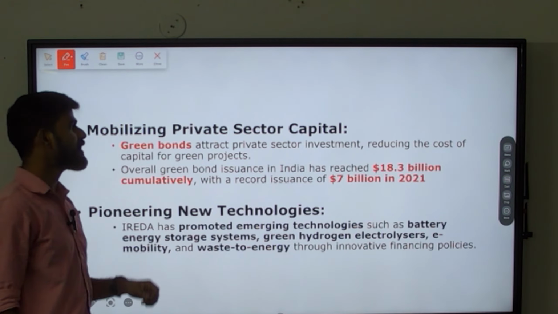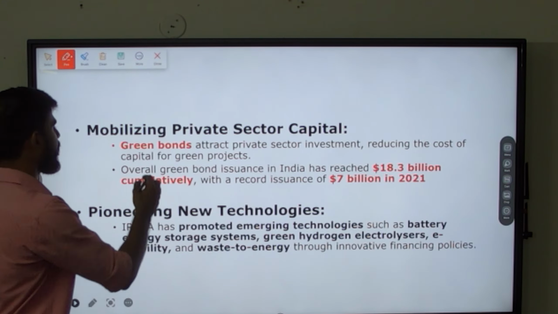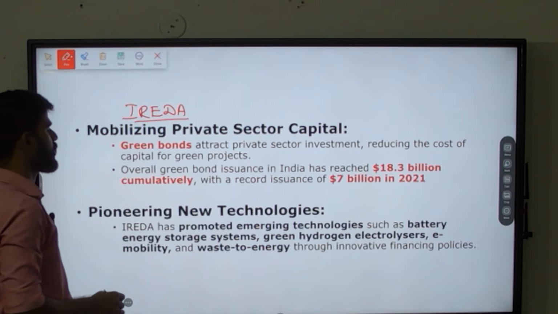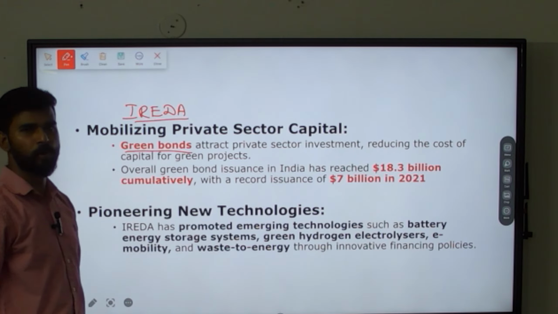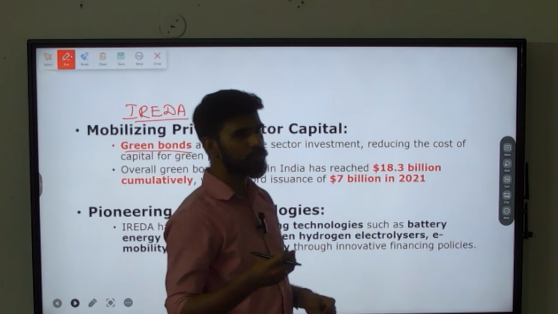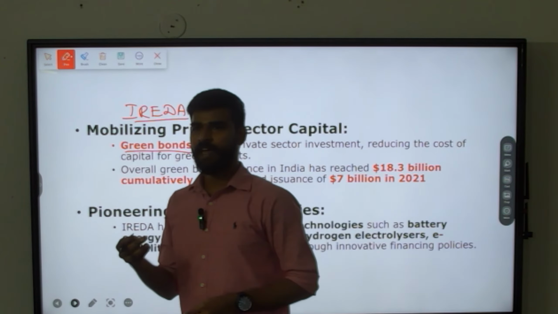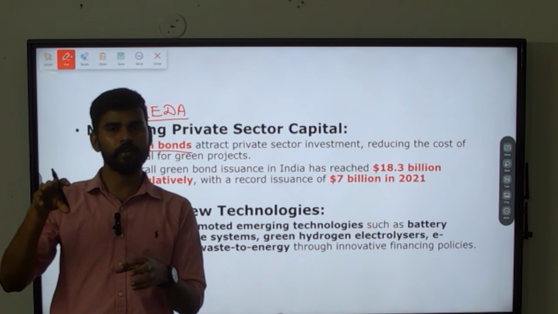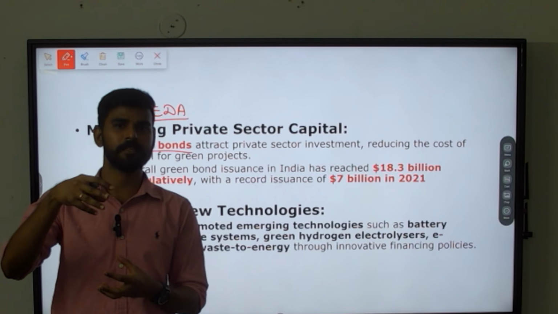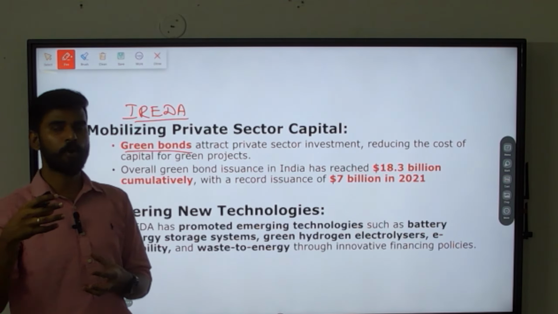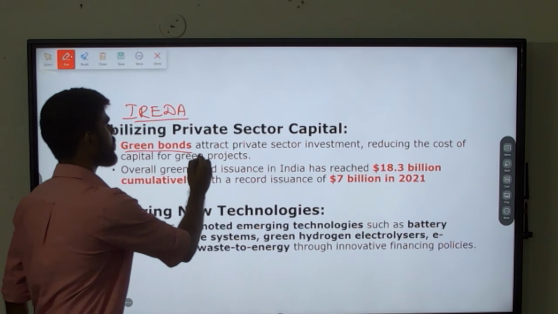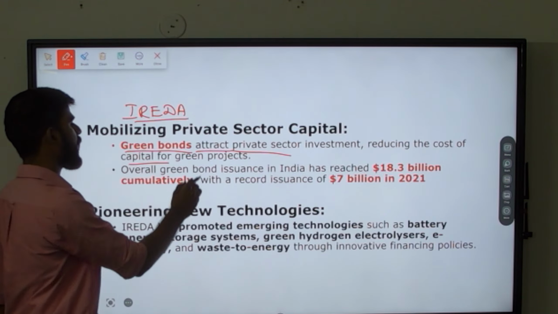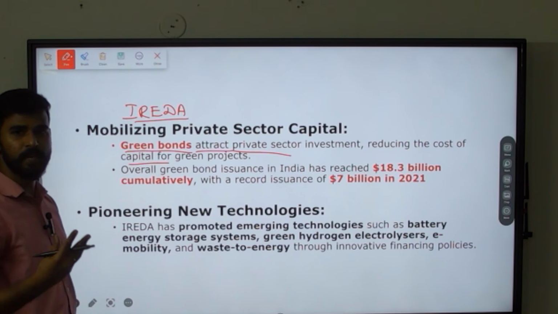Next, mobilizing private sector capital. This is also done by IREDA, the Indian Renewable Energy Development Agency. They are releasing something called green bonds. So what are these green bonds? These green bonds are one of the financial options where the money raised from the investor will be solely or completely used for those projects which will create a positive impact on the environment. Such bonds are called green bonds. These green bonds attract private sector investment, thus reducing the cost of capital for green projects. Green projects will get a boost here.